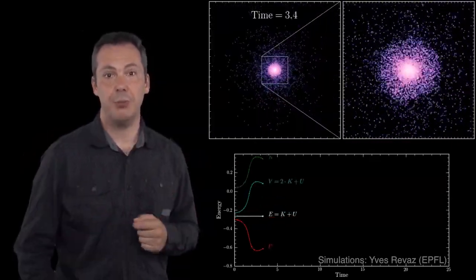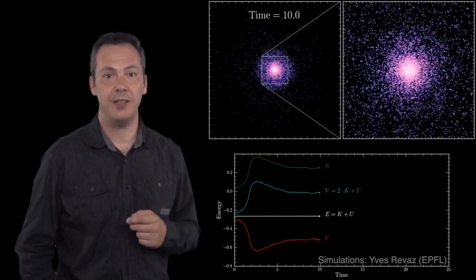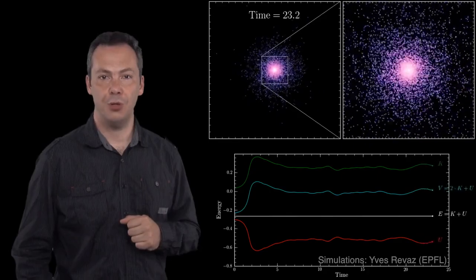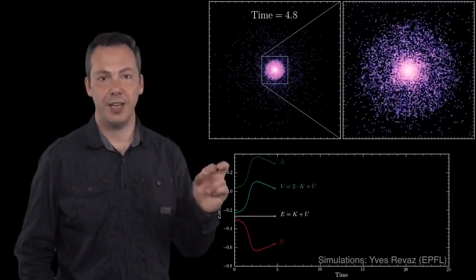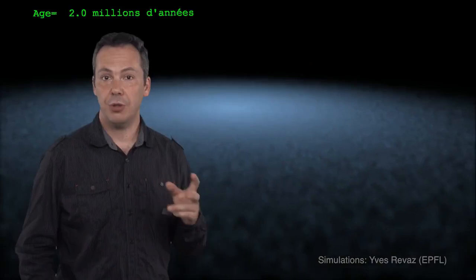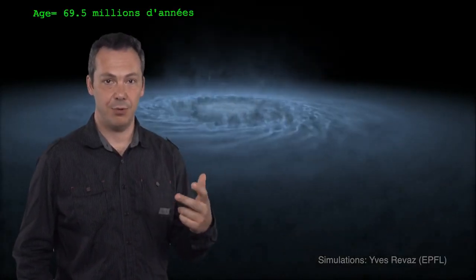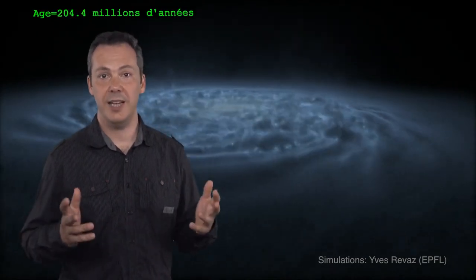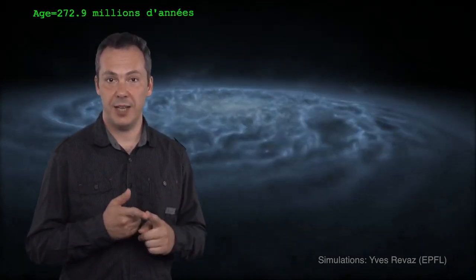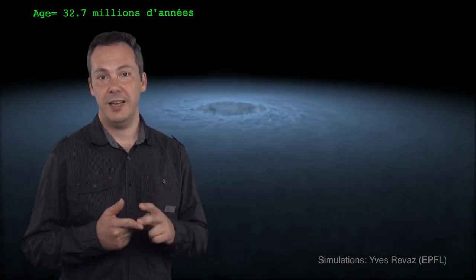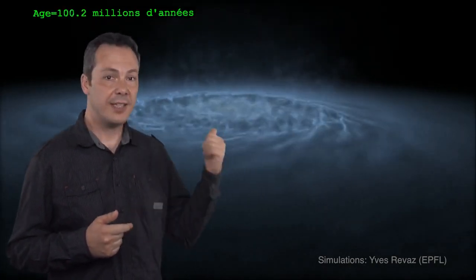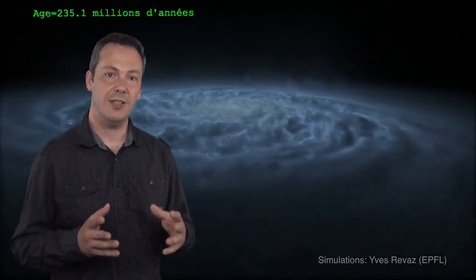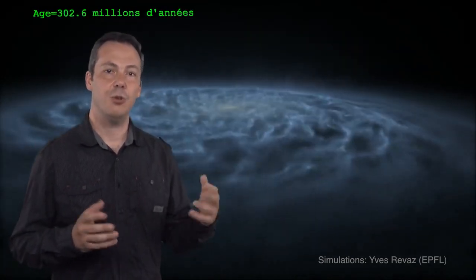The numerical simulations shown here only use a limited number of particles, yet enough to illustrate the time evolution of a self-gravitating system. However, they only take into account the gravitational forces between the particles. Other numerical simulations can be used to understand the formation and evolution of galaxies. They can include up to hundreds of billions of particles, as well as the physics of gas surrounding the particles, and the explosion of supernovae. In the simulation you see behind me, we use 10 million particles to model the evolution of a spiral galaxy over several hundreds of millions of years.